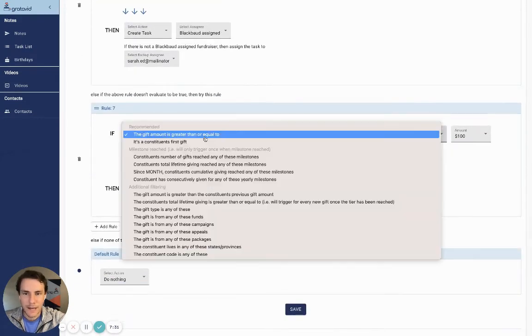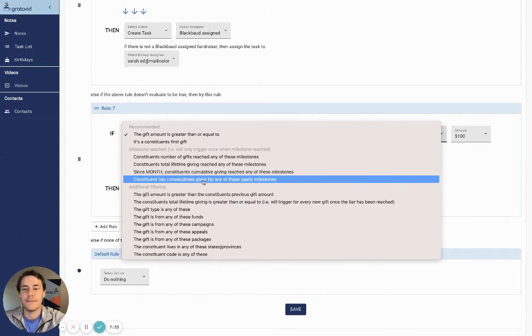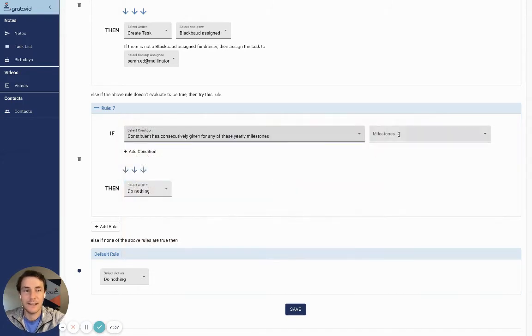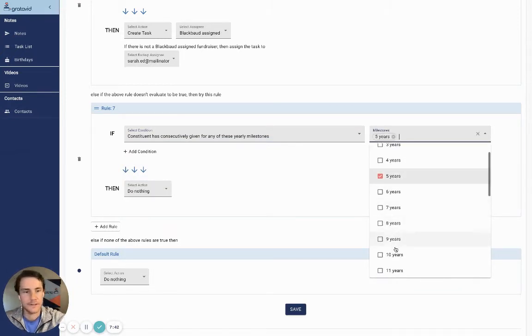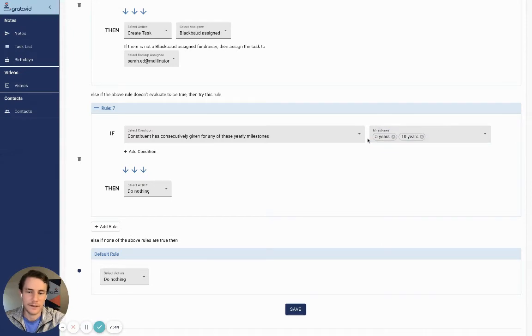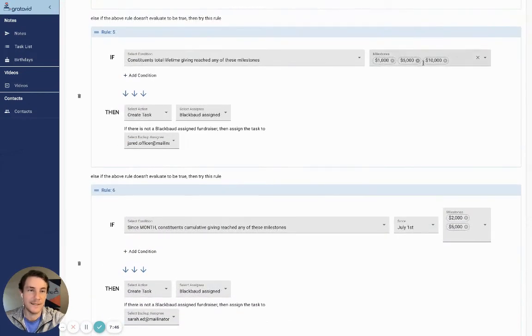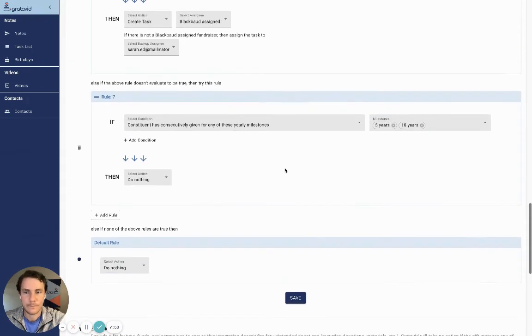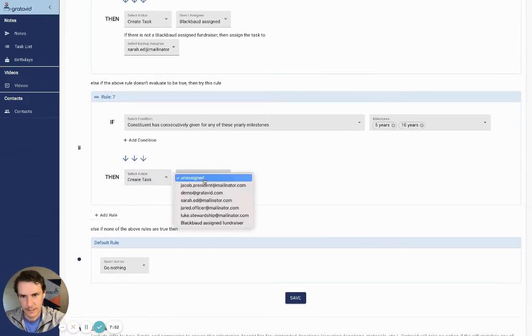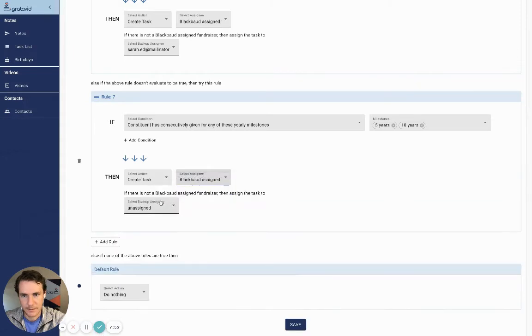Excellent. And then the last milestone event is you can say if the constituent has consecutively given for any of these years, and that's where you can say, hey, if someone has given consecutively for 5 years or for 10 years. Same concept with all these: if any of these hit, then it will evaluate to true, then the rule will run. Sweet. So let's say create a task, assign that to the Blackbaud assigned fundraiser, and then assign that to the backup gift officer.